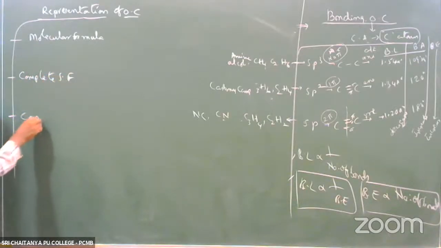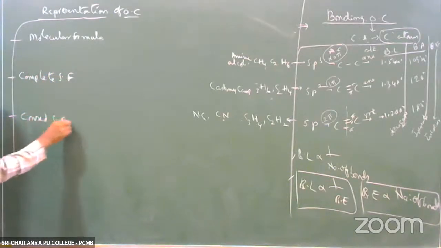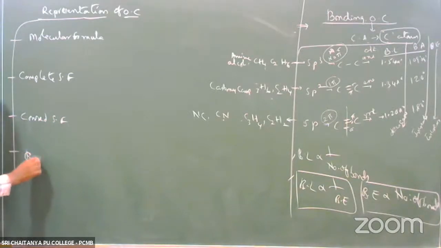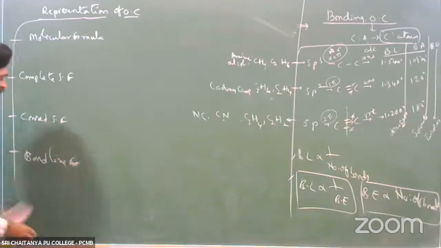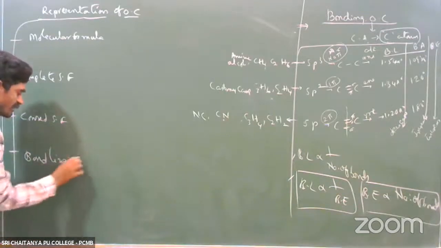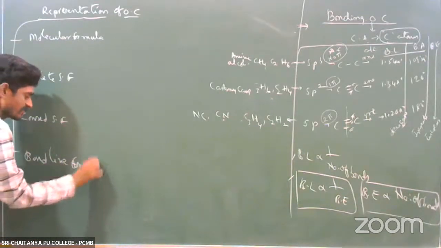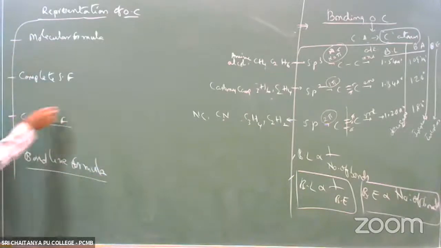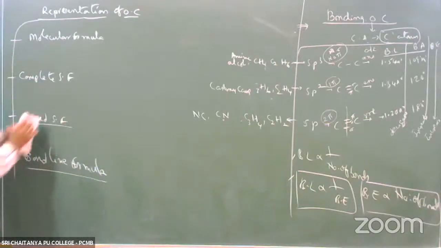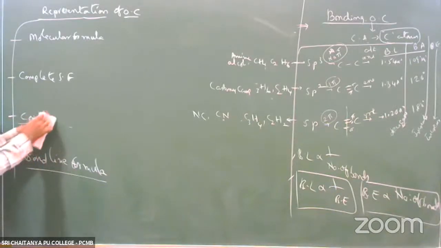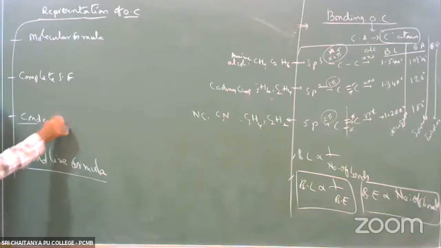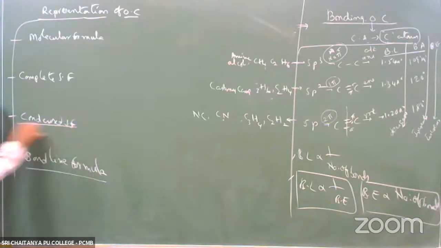Another is condensed structural formula. Another is bond line formula, or bond line notation.